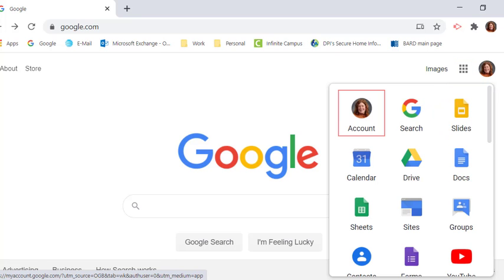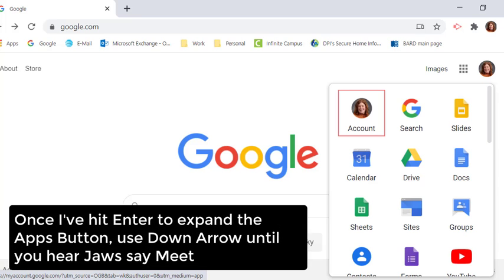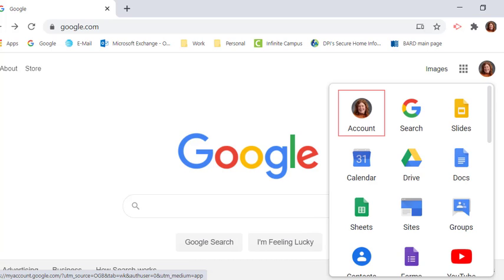Account link. And now, in order to find Google Meet, I'm going to use the down arrow until I hear my screen reader say Meet. For different people, there are different apps arranged in different orders, I guess. So the number of times you press the down arrow is going to vary. The key is to listen to your screen reader and listen for it to say Meet.